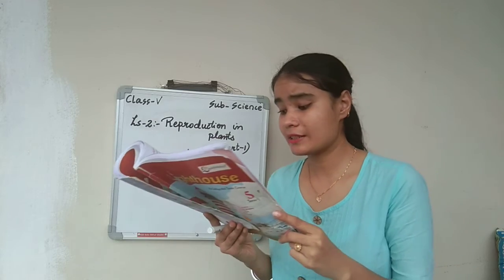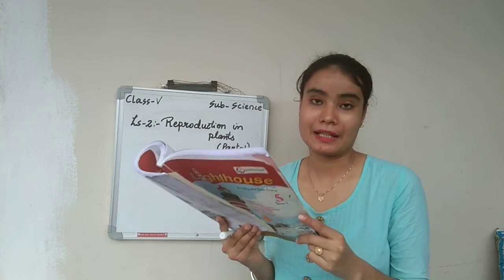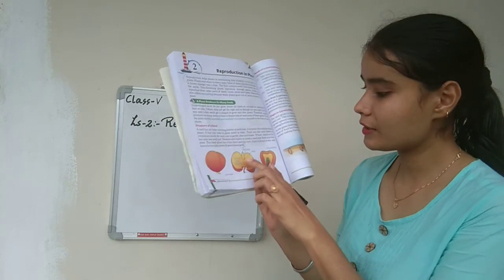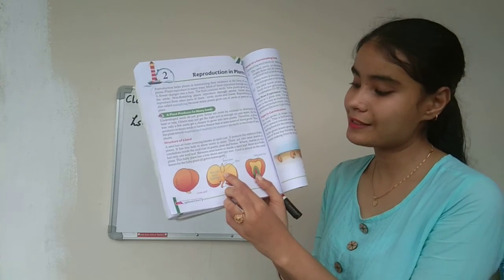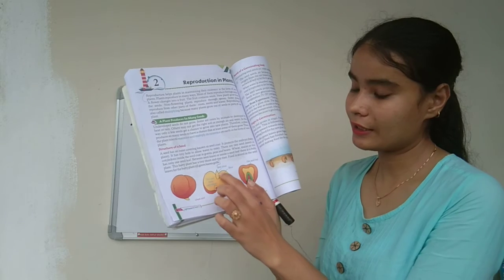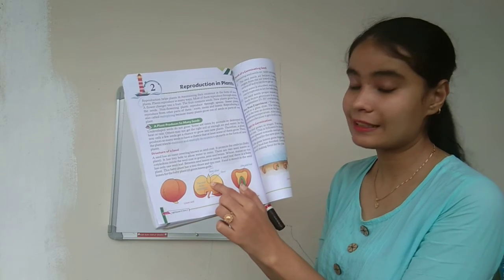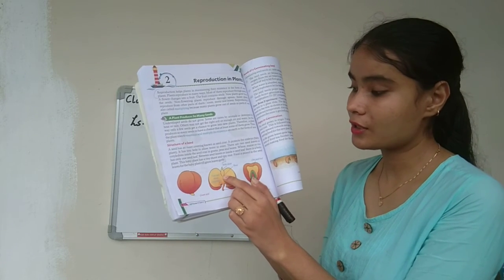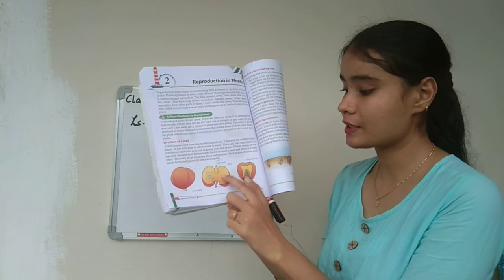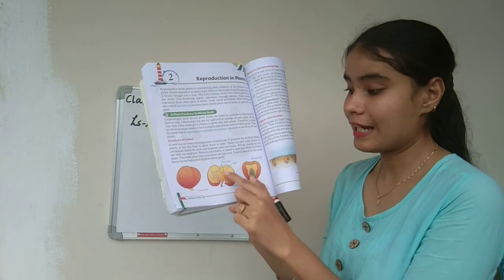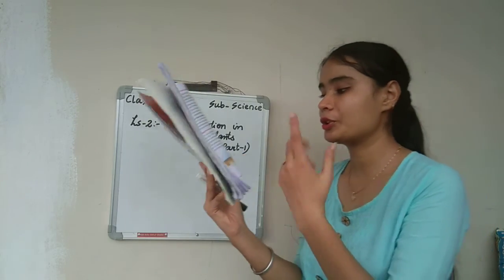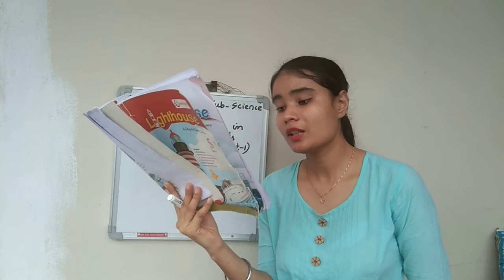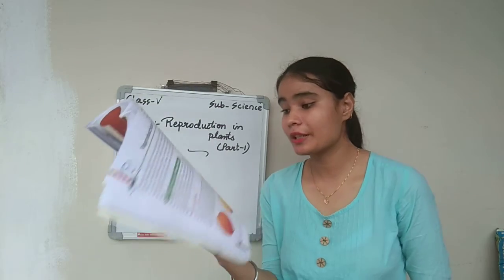Between seed leaves or inside a seed leaf there is a baby plant. So see, this is a seed leaf. The structure of the seed leaf is like this. When you cut it, you get a structure like this, and inside there is a seed leaf. Some seeds will have 2 seed leaves, and some seeds will have only 1 seed leaf. And inside this there is a baby plant. This helps it to grow into a new plant. This baby plant has a tiny shoot and a tiny root.